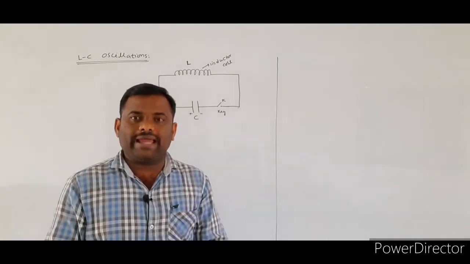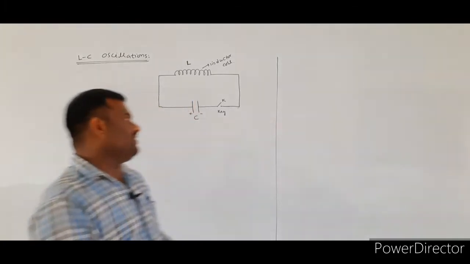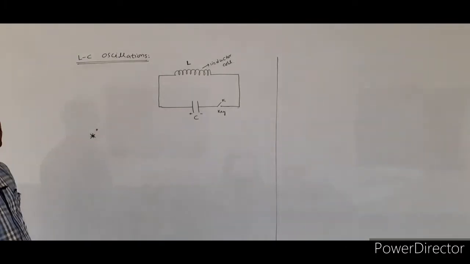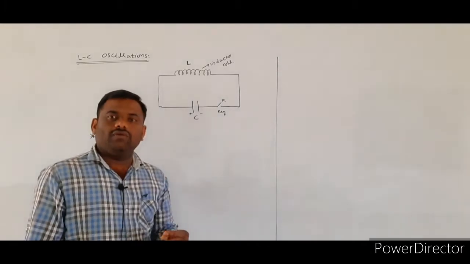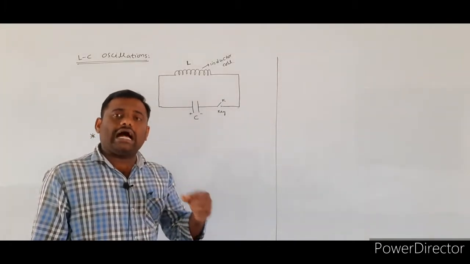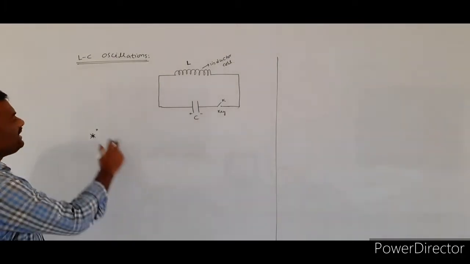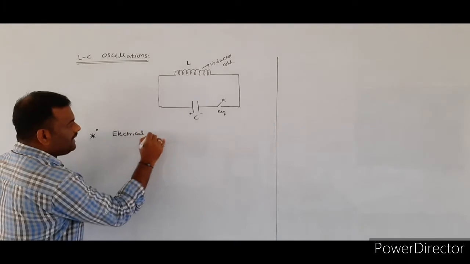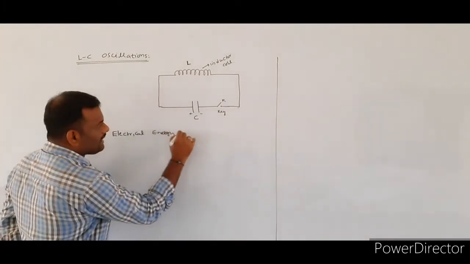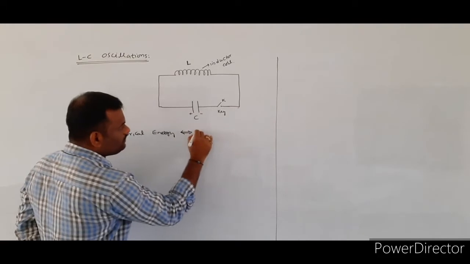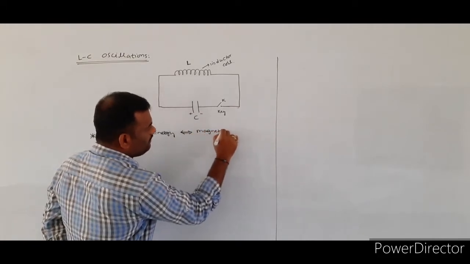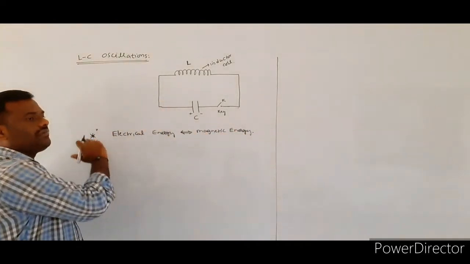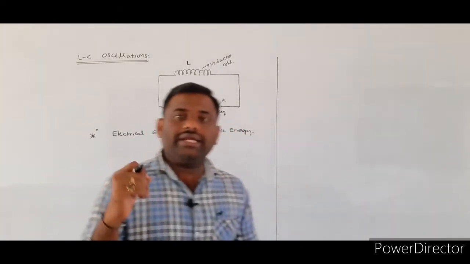Now we are going to explain the LC oscillations. First we will understand what we are going to study and what is happening here. In the case of LC oscillations, the electrical energy will be converted into magnetic energy. Again, the magnetic energy will be converted into electrical energy continuously.